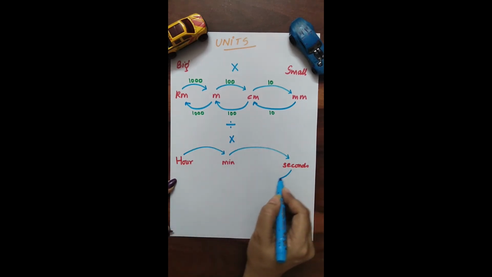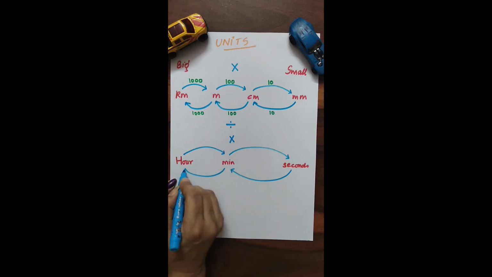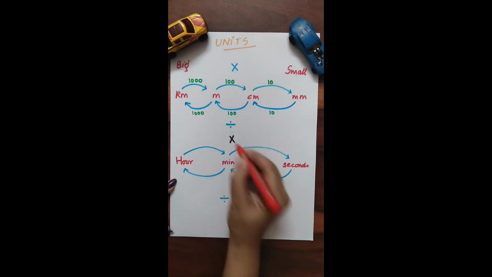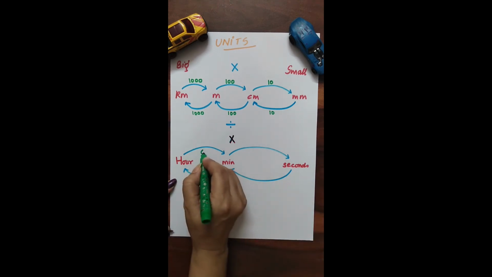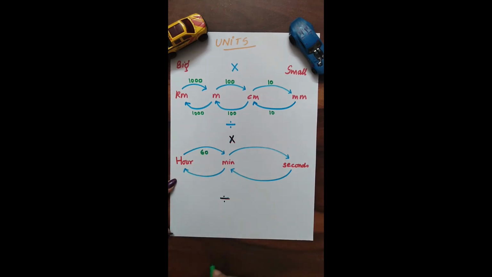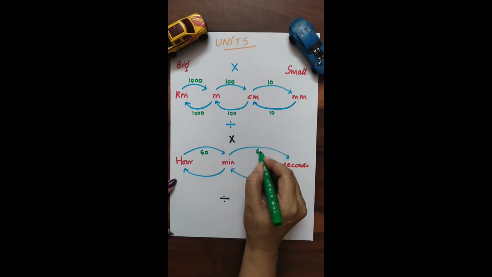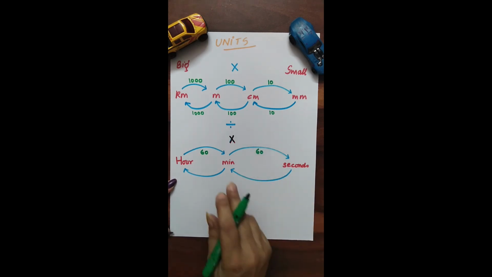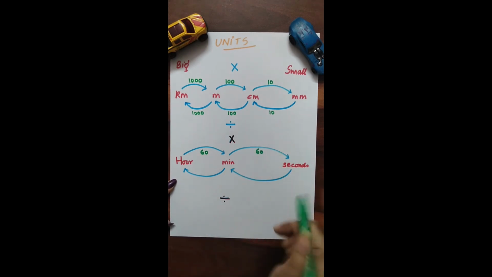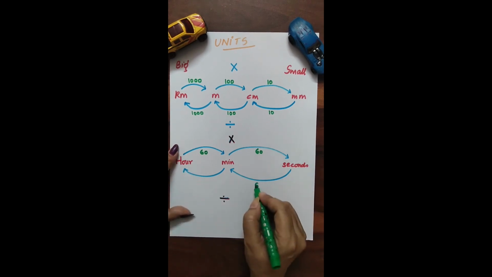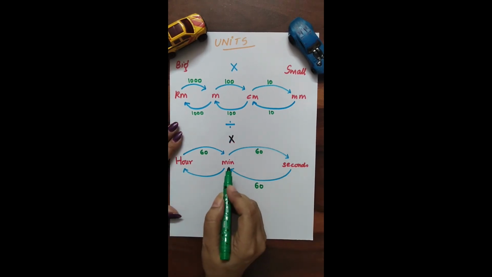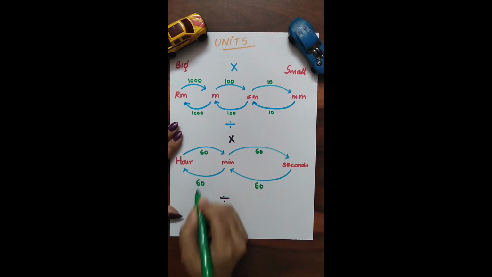If I want to convert smaller into bigger, I need to divide. Now 1 hour has got 60 minutes, so I need to multiply it by 60. 1 minute has got 60 seconds, multiply it by 60. You will get conversion of minutes into seconds. If I want to convert seconds into minutes, then I need to divide it by 60. If I want to convert minutes into hours, divide it by 60.